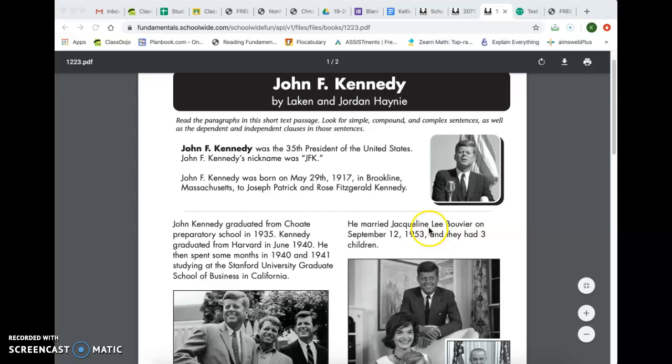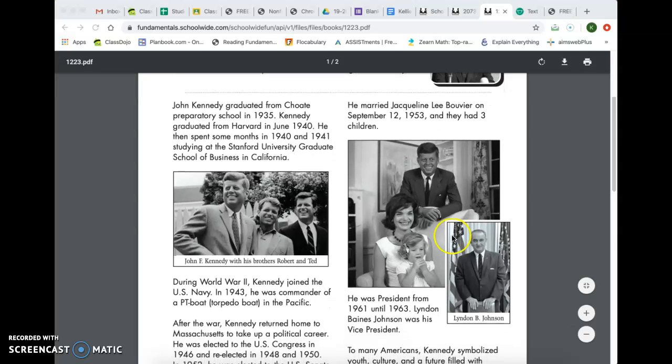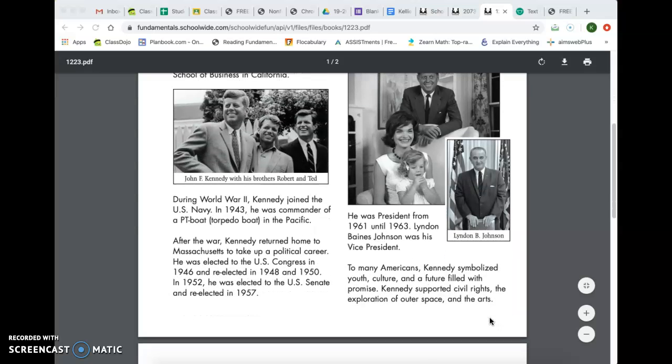He married Jacqueline Lee Bouvier on September 12, 1953, and they had 3 children. He was president from 1961 until 1963. Lyndon Baines Johnson was his vice president. Here's an image of Lyndon B. Johnson, and we know that from the caption here.